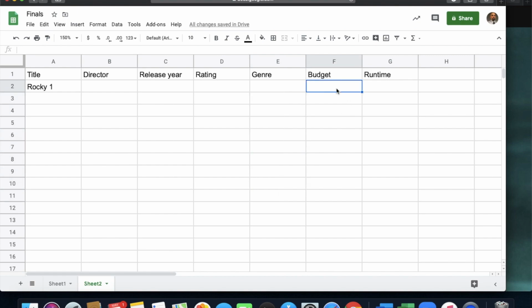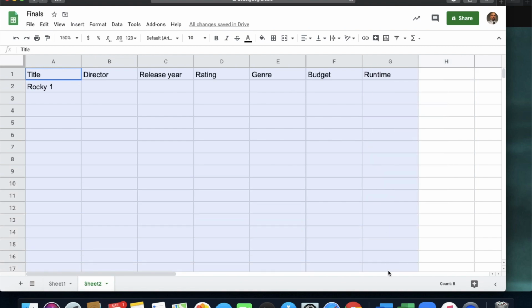Okay. Next is the budget. Find a number for me on how much money this cost to make. Okay. You can either use a budget like that, or if you find something like opening weekend budget or opening weekend gross, things like that, if you find numbers like that, just use those numbers in this case. And then runtime is just going to be like 2 hours and 20 minutes, something along those lines. Now you're going to do 20. So what we'll do is